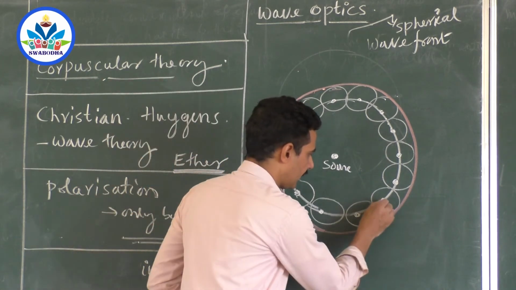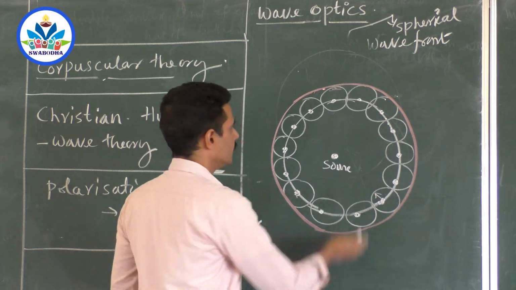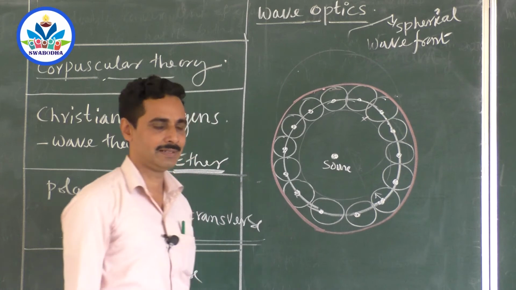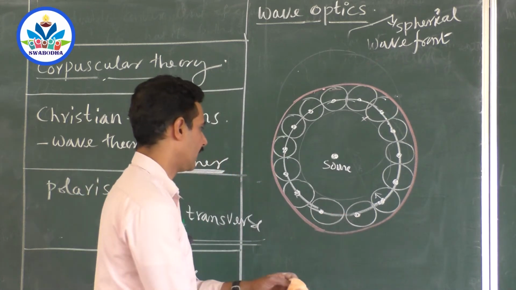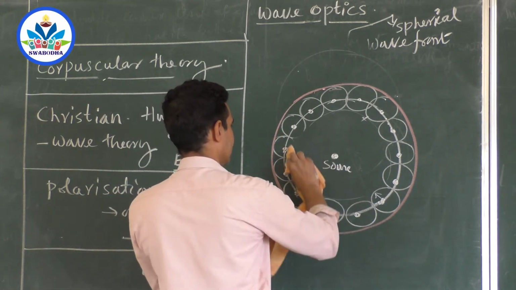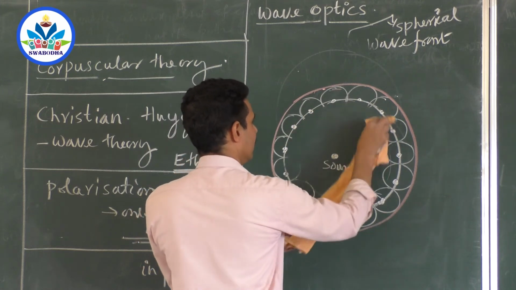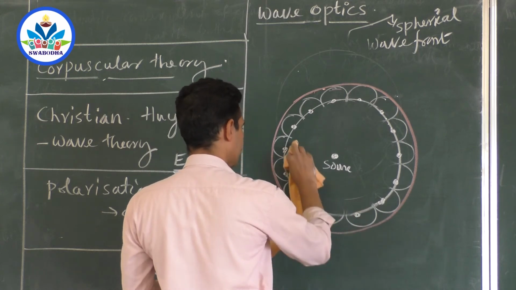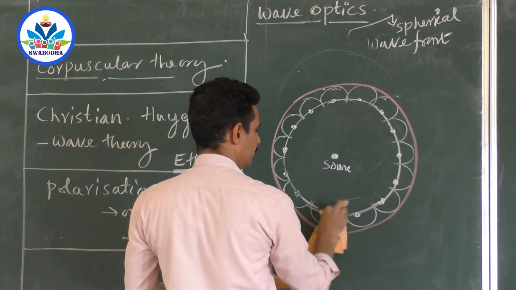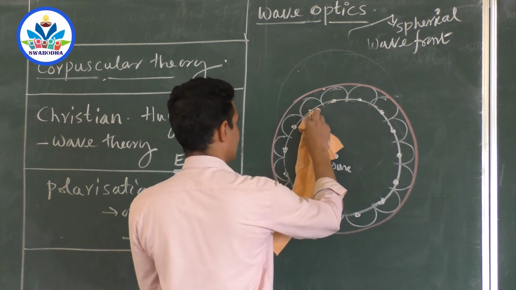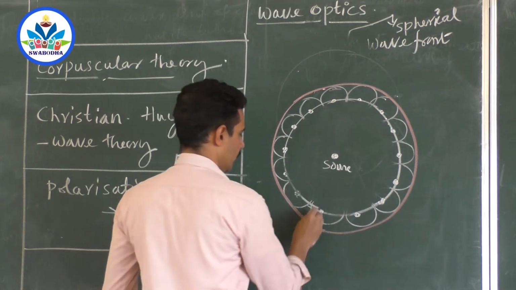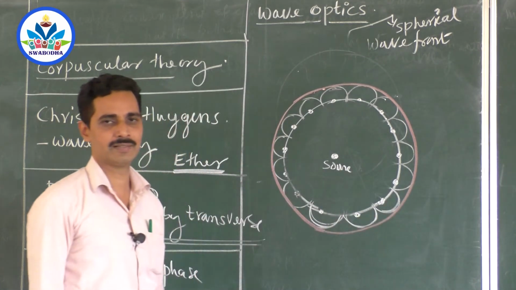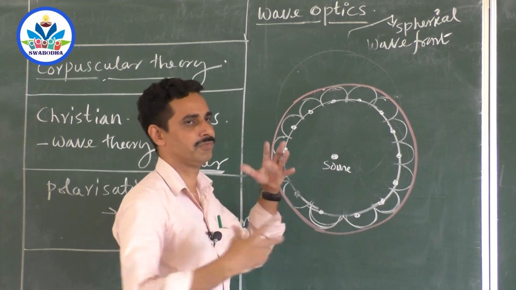Here came one question to Huygens. Secondary waves travel in the backward direction also, so do you get another secondary wavefront here? No, he said. Secondary waves travel only in the forward direction. Of course, it is just a statement, no proof. Of course, these are the drawbacks of wave theory. There is no explanation why secondary waves don't move back. So only secondary waves move forward and they don't move back. That's why the wavefront grows.